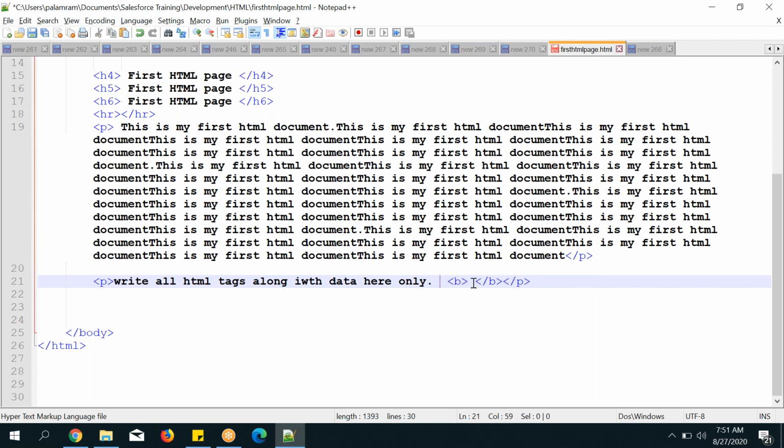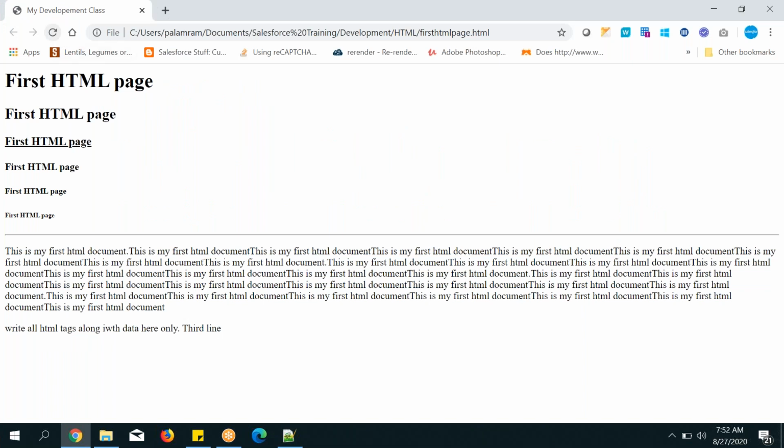Cut the text and keep it in between the B tag. That's it. Save it, now go and refresh. Observe it. It is not bold right now. Now it is bold. That is called keen observation you need. So it is bold and it is normal. The text size is not increased, and automatically it displays in bold.